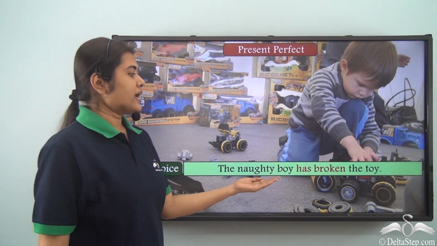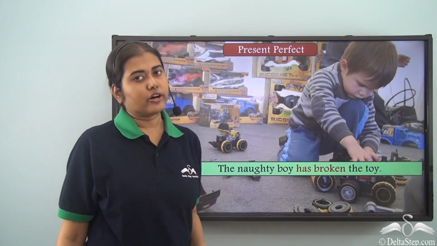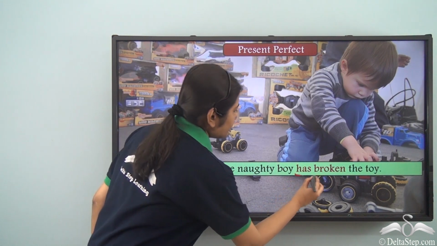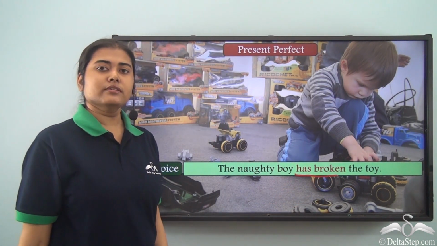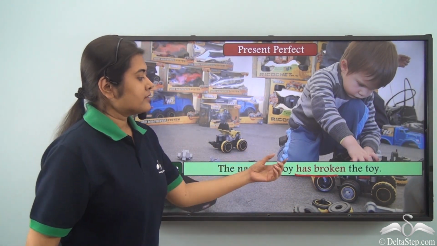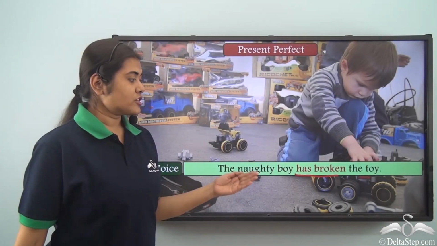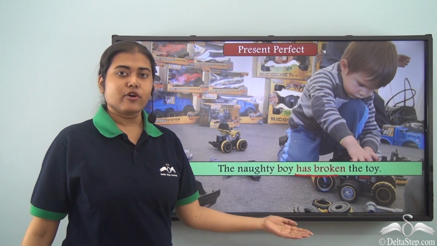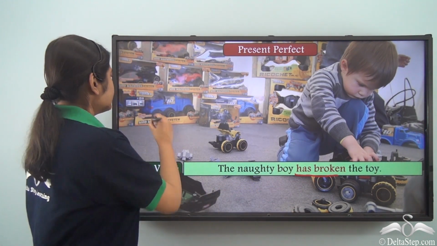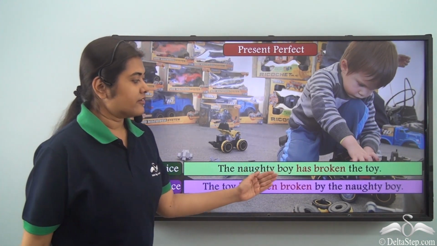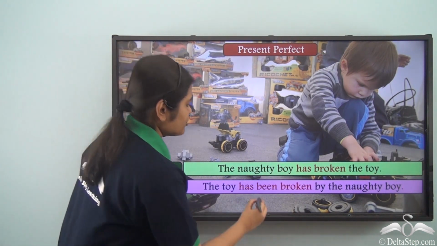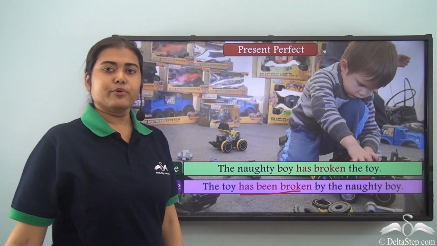The naughty boy has broken the toy. Now here the verb is has broken. Now what do we see? This has is the auxiliary verb in this case. So what happens to this verb in the passive voice? What form does it take? Well, the verb has broken changes to has been broken.